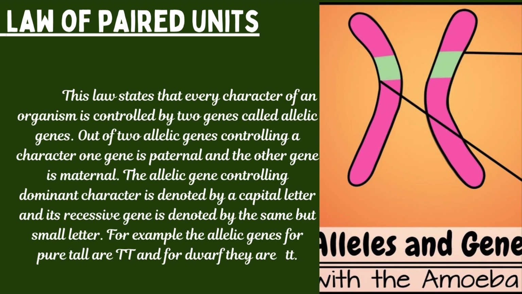The allelic gene controlling a dominant character is denoted by a capital letter, while the recessive character is denoted by the same but small letter. For example, allelic genes in case of a pure plant controlling tallness will be capital T, capital T, while in case of dwarf pea plant they will be small t, small t.